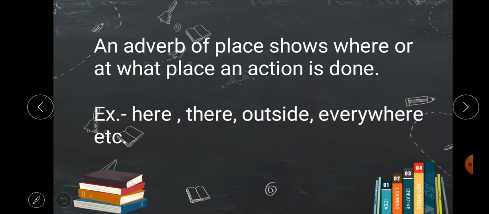Definition is: an adverb of place shows where or at what place an action is done. Here words here, there, outside, everywhere show where the action is done.